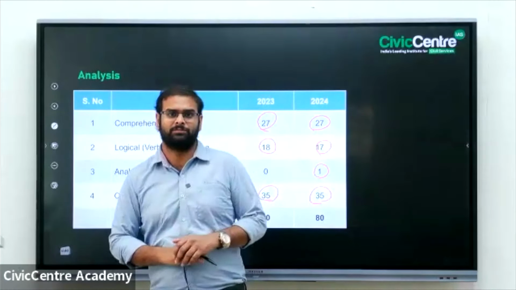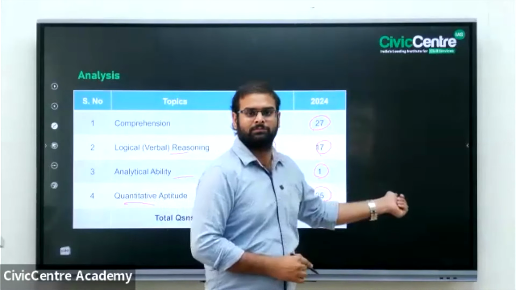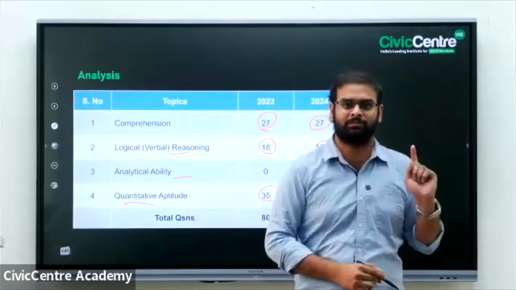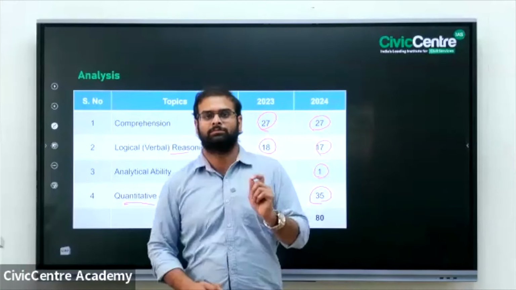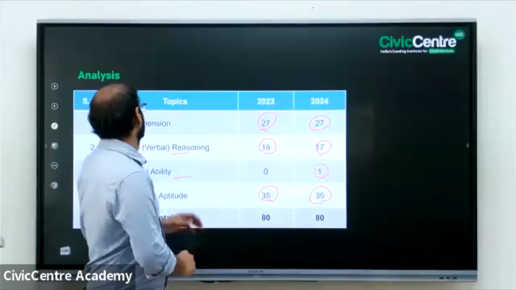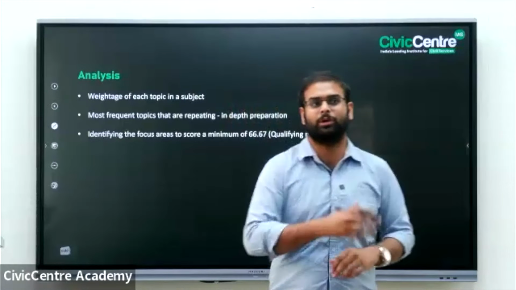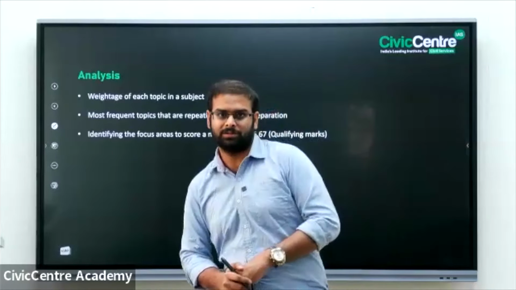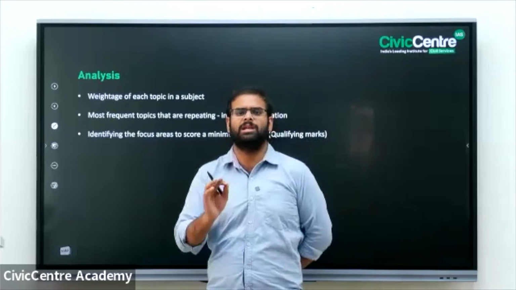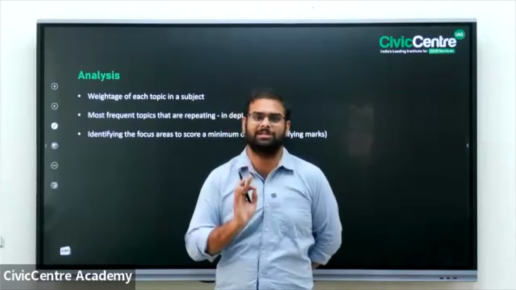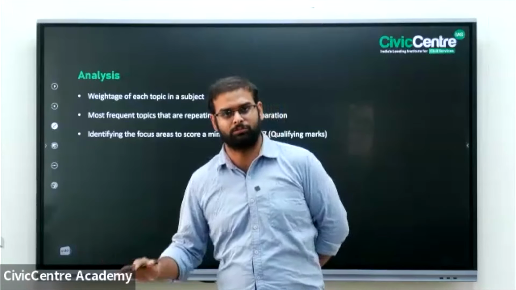So the number of questions are almost similar, except in this particular case, else they're very equal. And that is only 1 question difference. So focusing on few particular topics can help you to score the minimum cutoff. If you look into paper 1, for 200 marks, we need to get maximum possible marks. But here, there's only minimum qualifying mark, that is 67.67. If you clear that particular mark, you're qualified in this examination for paper 2.